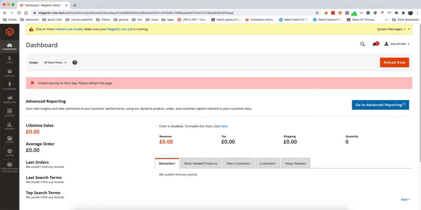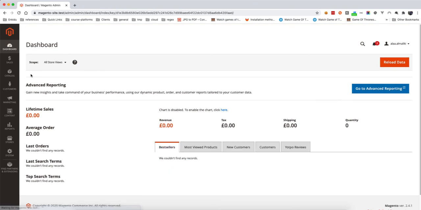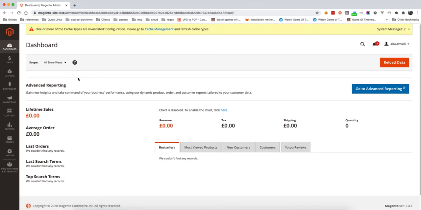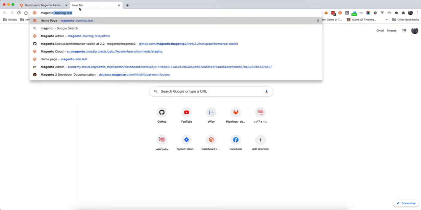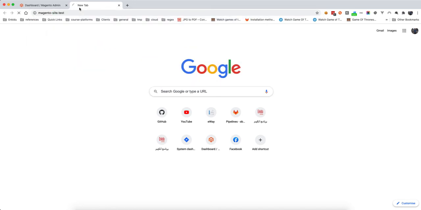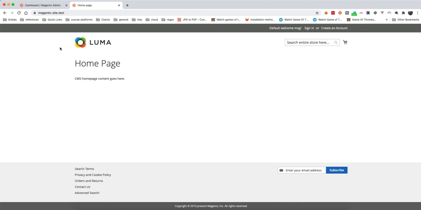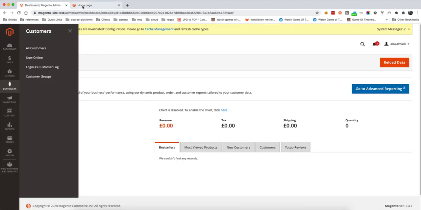I'm just loading, and if I refresh, this error message comes from the two-factor authorization. It's been disabled. Now I can navigate through the admin menu and also can navigate to the Magento site, to the front store. So it's just taking some time because I disabled the module. Now we have installed Magento successfully, and if we look at the version,